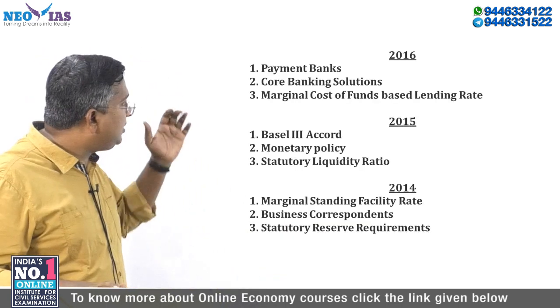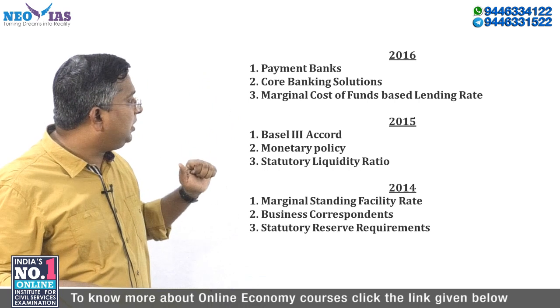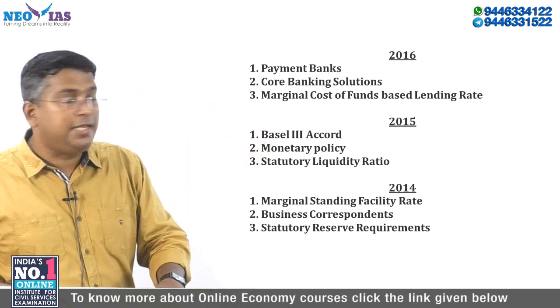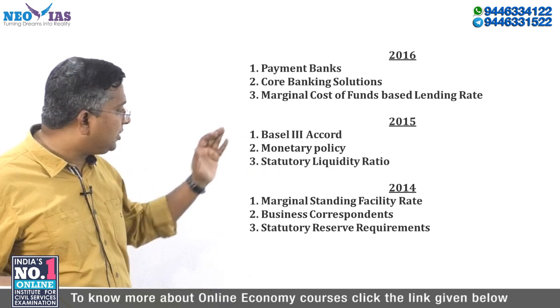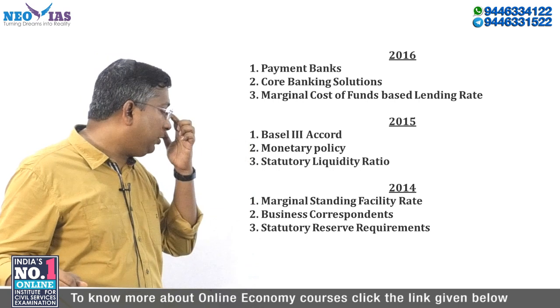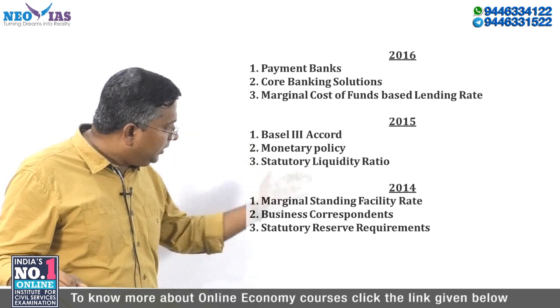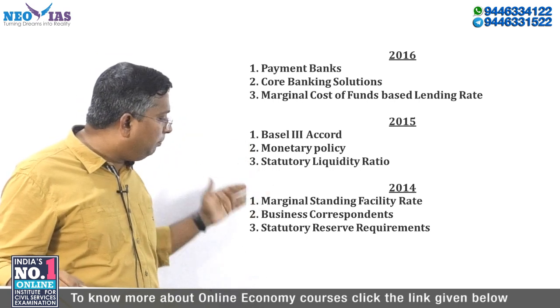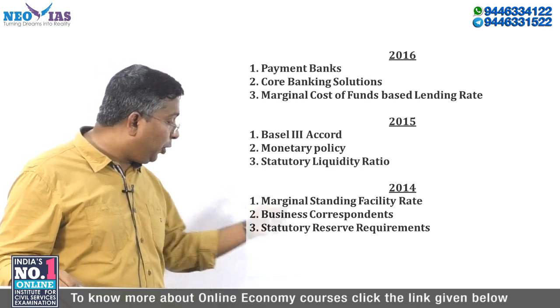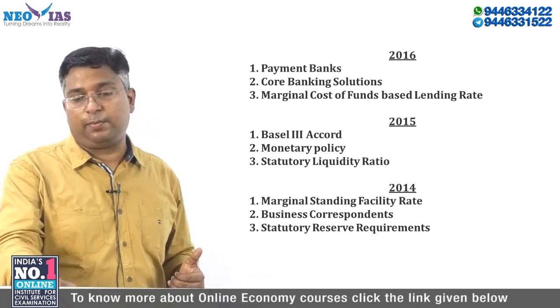In the year 2016, they asked about payment banks, core banking solution, marginal cost of funds based lending rate. In the year 2015, questions related to Basel III, monetary policy, statutory liquidity ratio. In the year 2014, questions were from marginal standing facility, business correspondent, statutory reserve requirement.